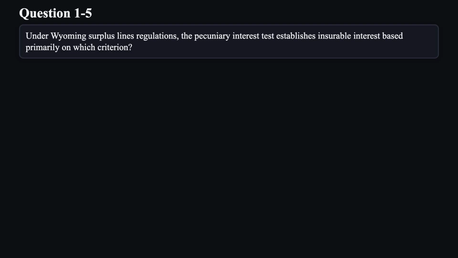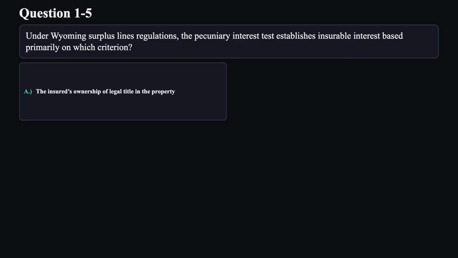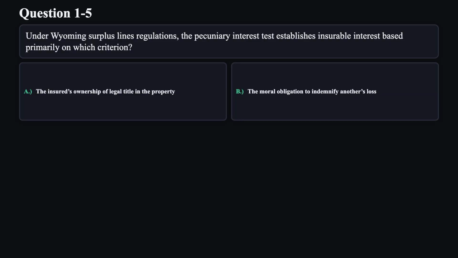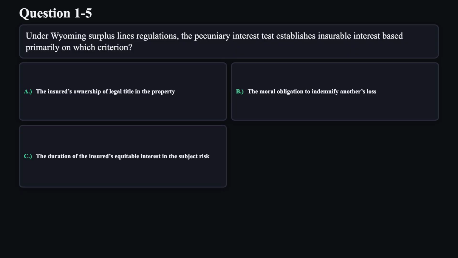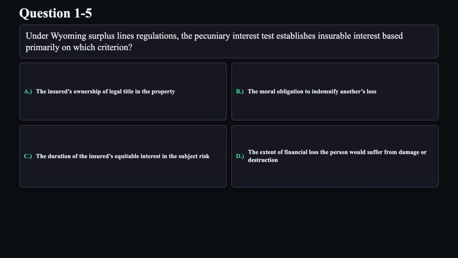Question 5. Under Wyoming surplus lines regulations, the pecuniary interest test establishes insurable interest based primarily on which criterion? A. The insured's ownership of legal title in the property. B. The moral obligation to indemnify another's loss. C. The duration of the insured's equitable interest in the subject risk. D. The extent of financial loss the person would suffer from damage or destruction.